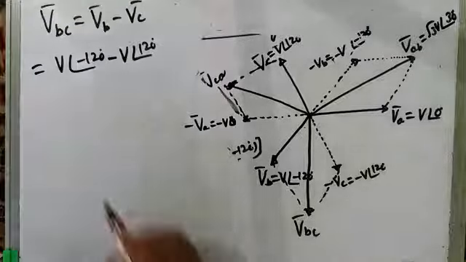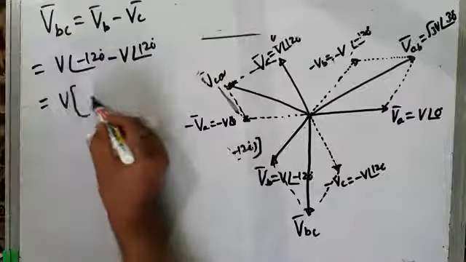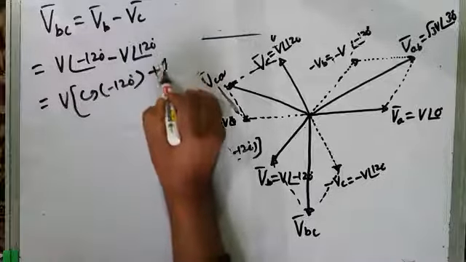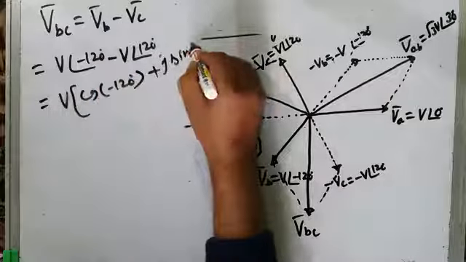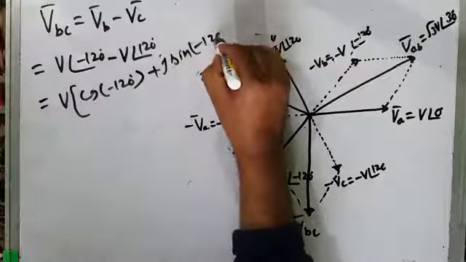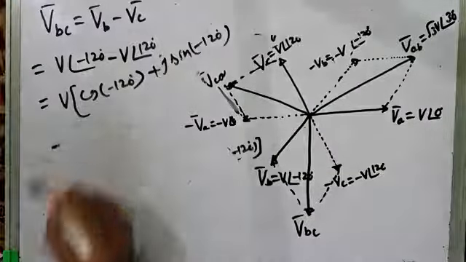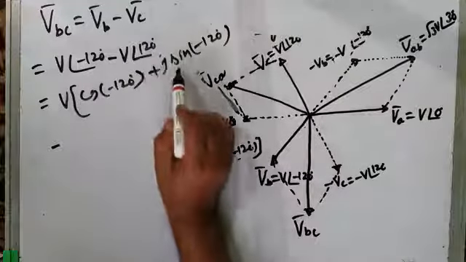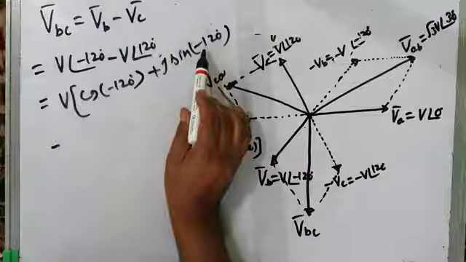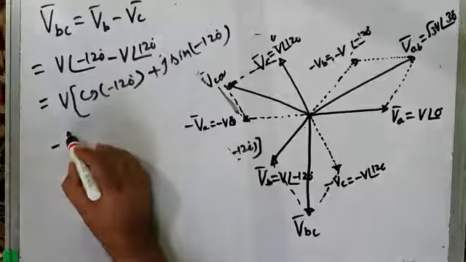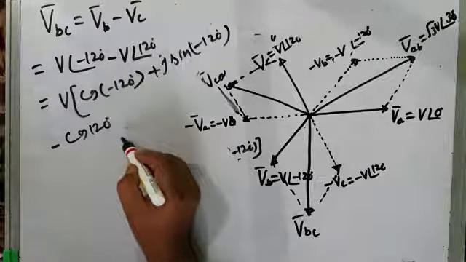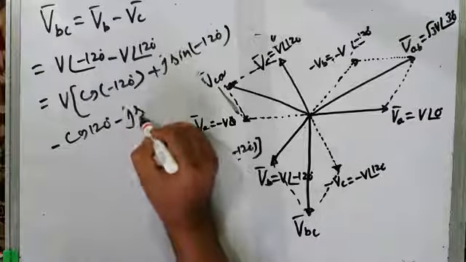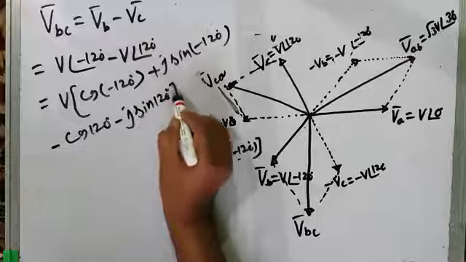Okay, so that is equal to V times, if I take out, cos minus 120 degrees plus j sine of minus 120 degrees. That is this first term, minus the second term, which is cos 120 degrees minus j sine 120 degrees.